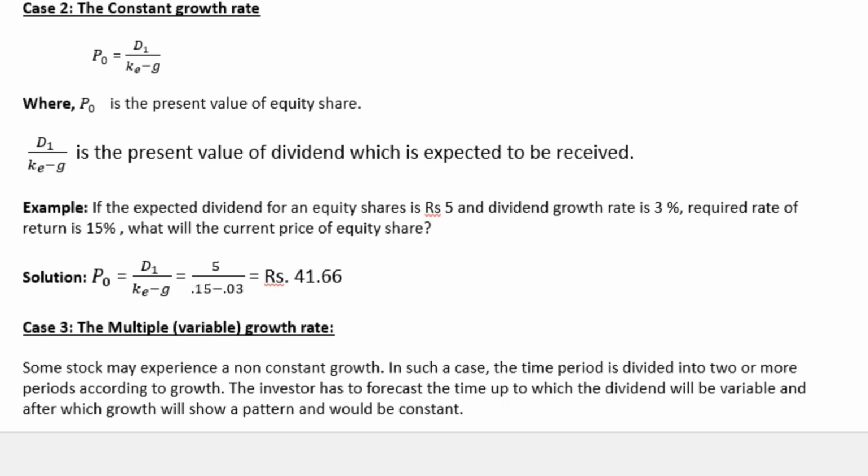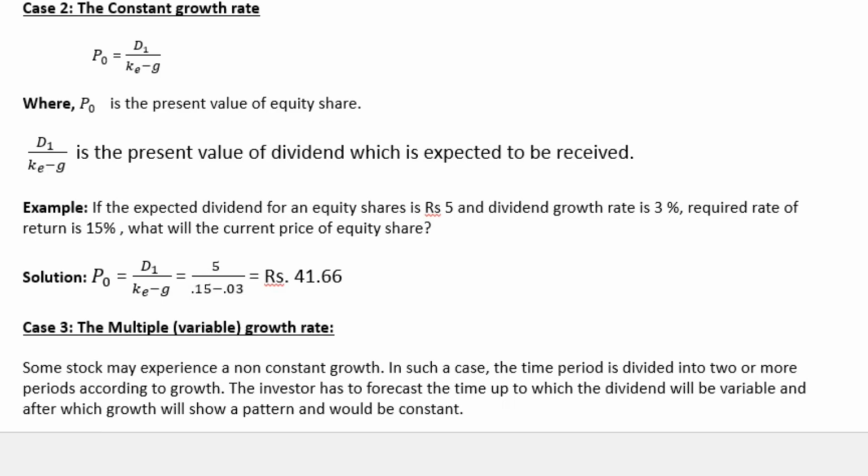This is a very simple example. Apply the values over the formula. You will easily get the value of the equity share. In this case, it turns out to be 41.66. Now, multiple or variable growth rate. In this case, what happens exactly is that the growth rate keeps on changing.